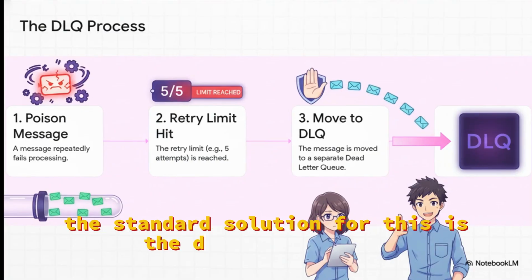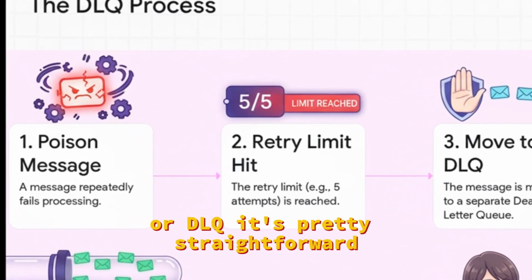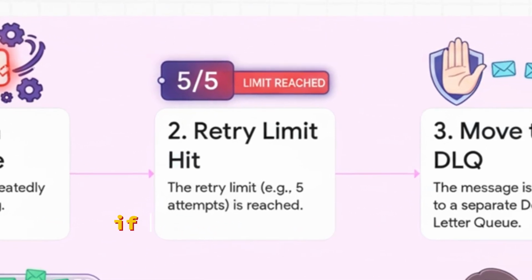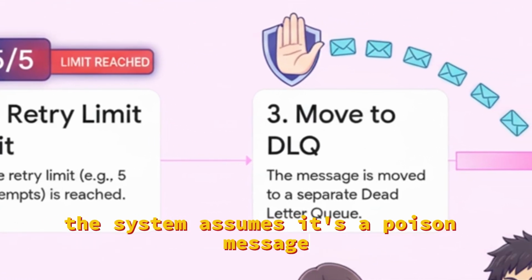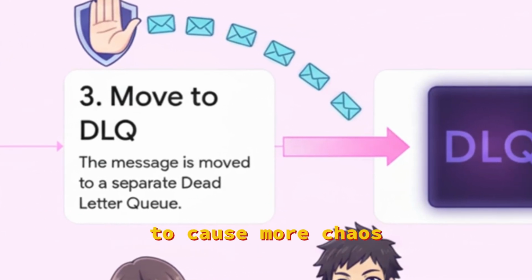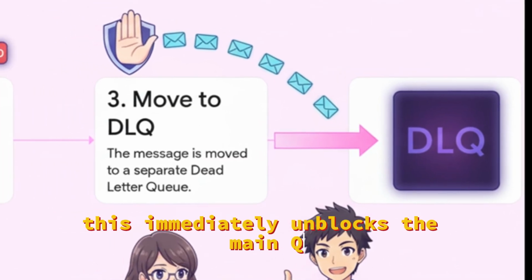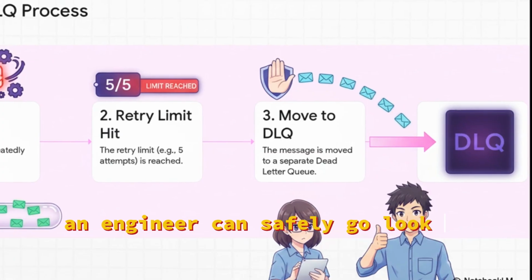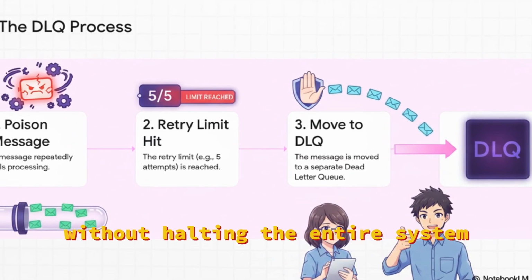The standard solution for this is the dead letter queue, or DLQ. It's pretty straightforward. You configure a retry limit, let's say 5 attempts. If a message fails to be processed 5 times in a row, the system assumes it's a poison message. Instead of putting it back in the main queue to cause more chaos, it moves it to the separate dead letter queue. This immediately unblocks the main queue so work can continue, and later, an engineer can safely go look at the DLQ to figure out what went wrong without halting the entire system.